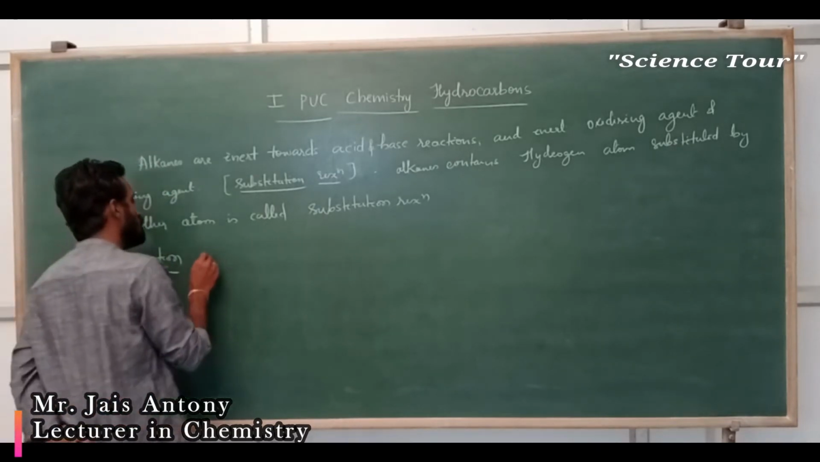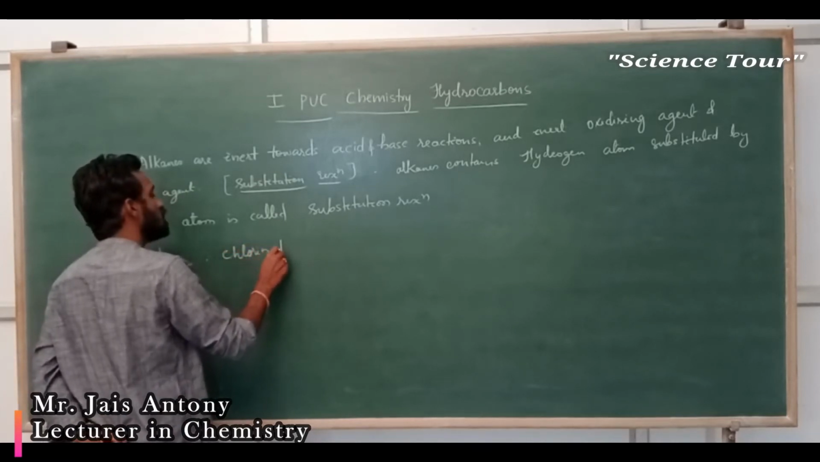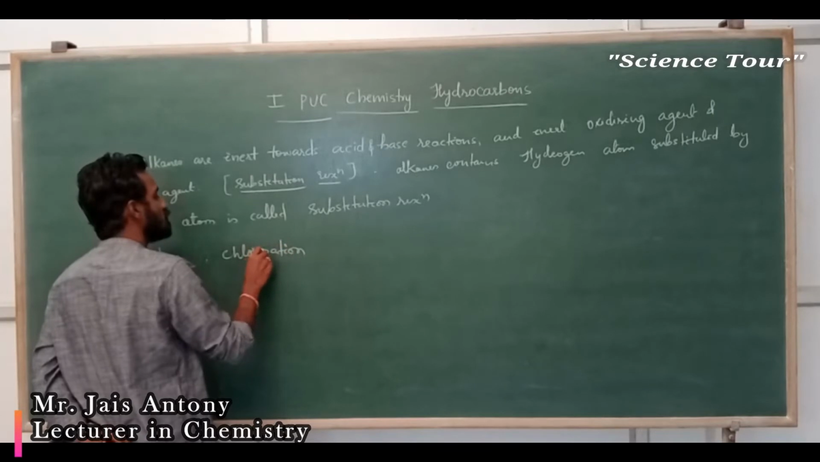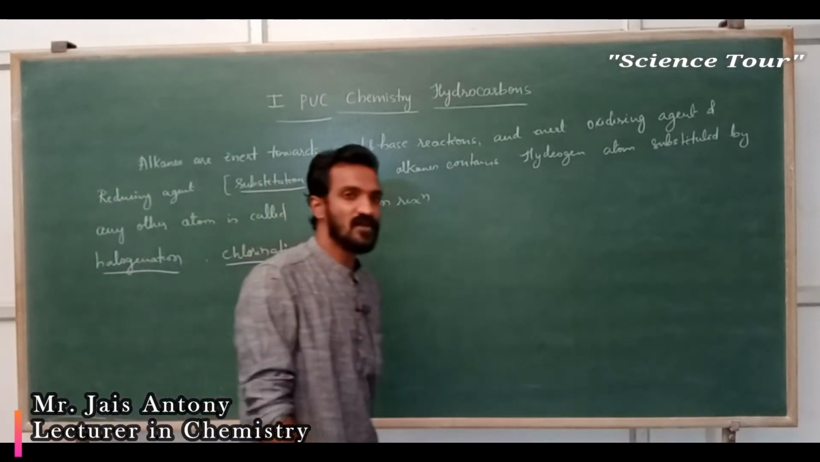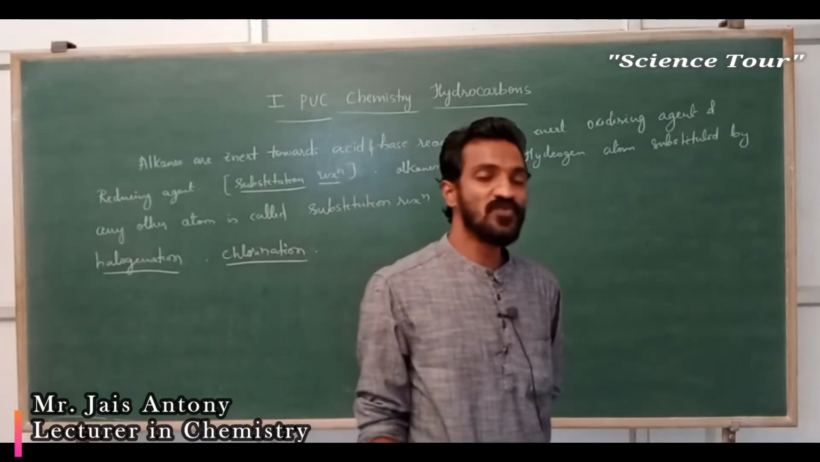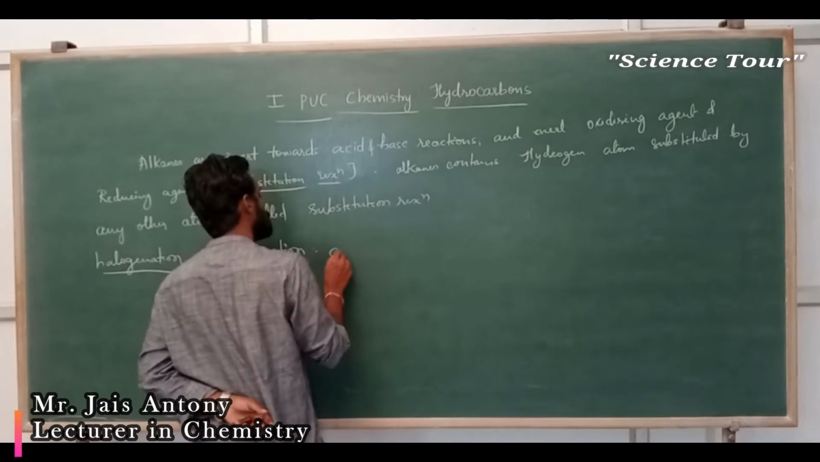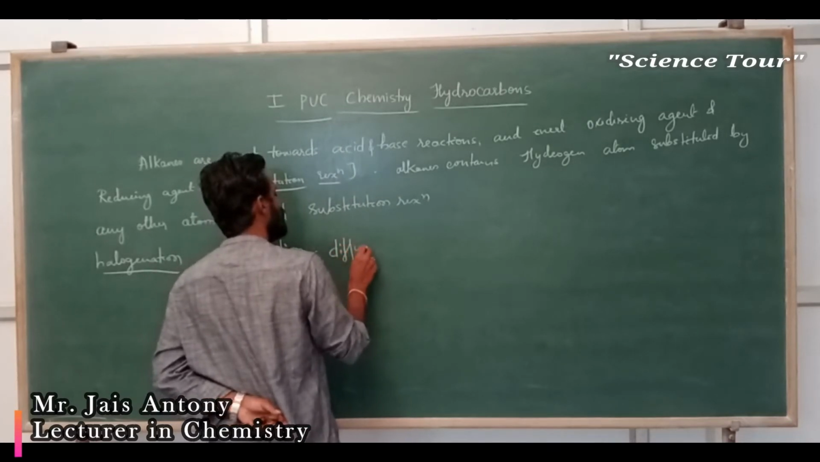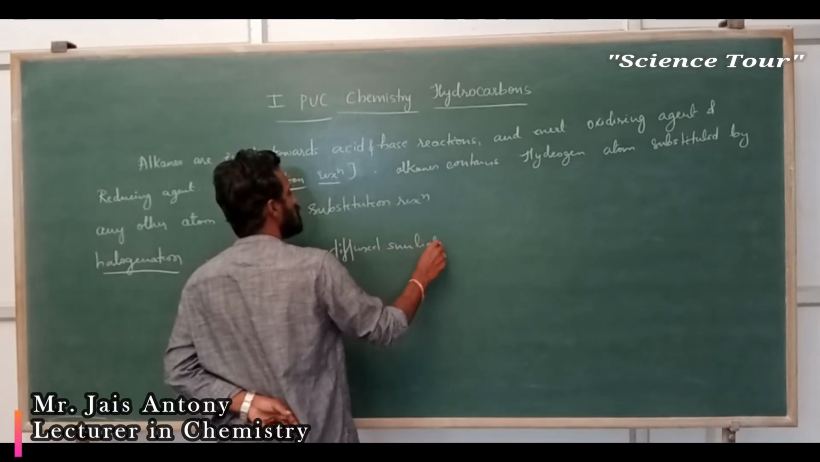Which halogen? In chlorination, we are adding chlorine. So it is a 4-step reaction actually, my dear students. For chlorination, diffused sunlight is used.